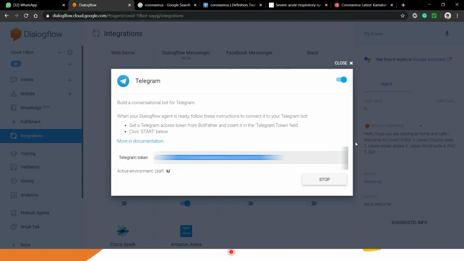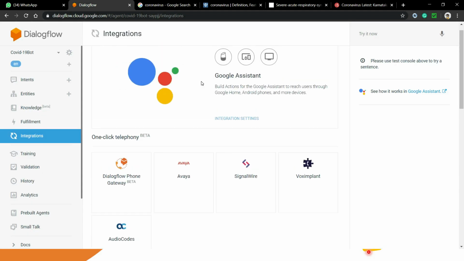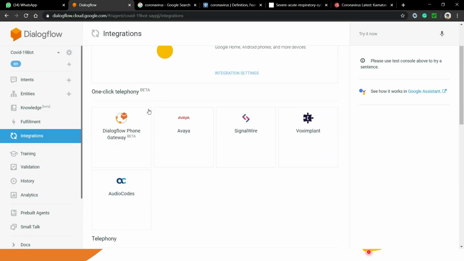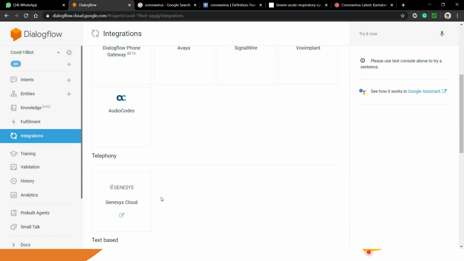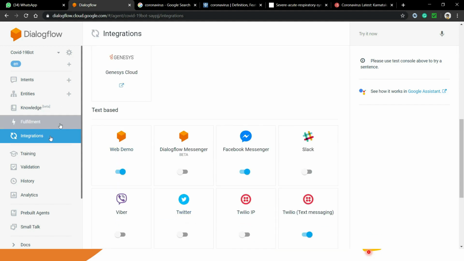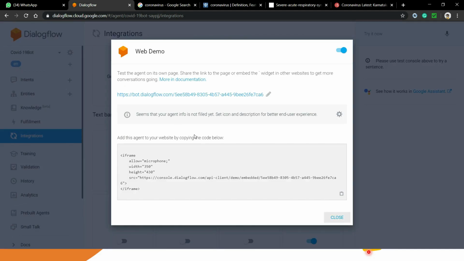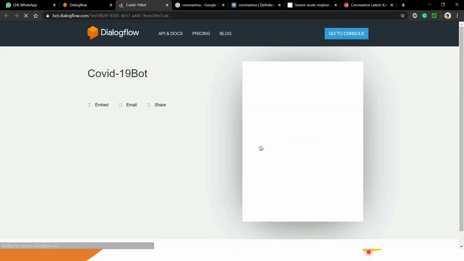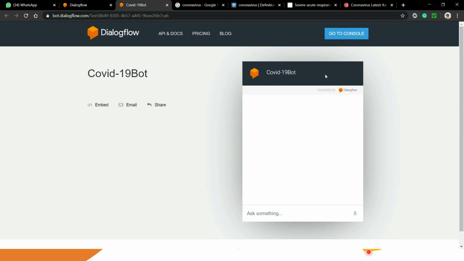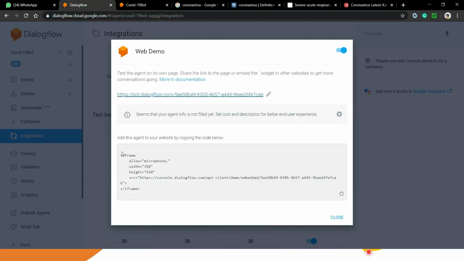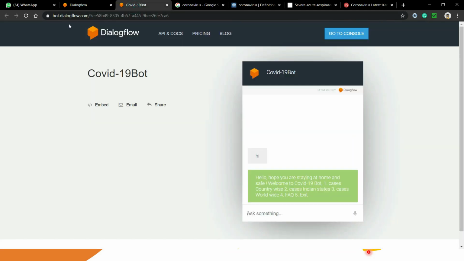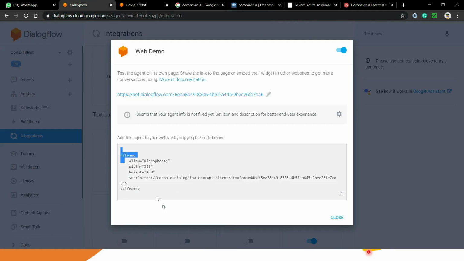I have told you that we can integrate our chatbot on some website or HTML pages. Inside integration there is the web demo option. Just click on it, and you will see this particular link. If you click on this link, you will see a chatbot UI. If you ask something, it will reply. Right now it is inside Dialogflow's website, right? So you can't give the URL directly to your client. You can do one thing.